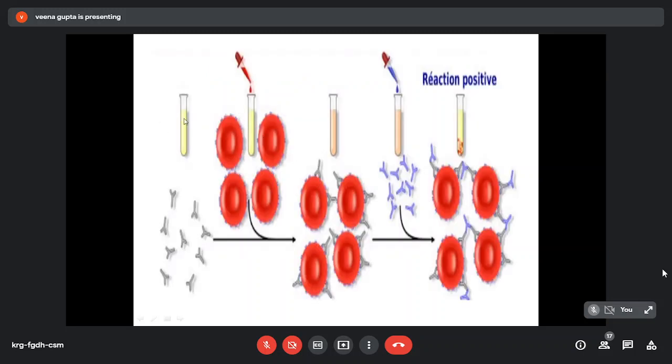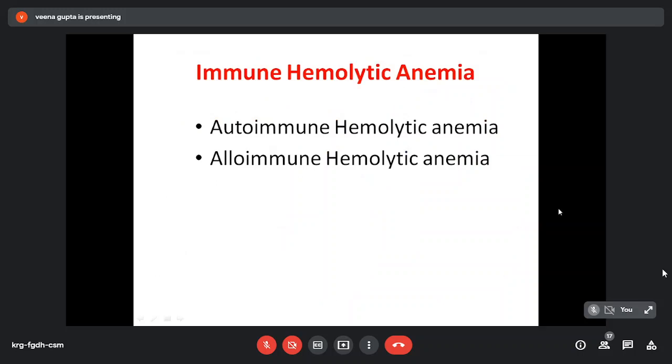So in this, patient serum is taken, which has antibodies. Then we add RBCs with known antigen. If antigen is present, this antibody will combine to these RBCs. Then we add Coombs reagent containing antiglobulins. So this will cause agglutination if this antigen antibody complex is formed. This agglutination is visible grossly, and microscopically the RBCs are glued together. So with this background, we discuss immune hemolytic anemia in detail.